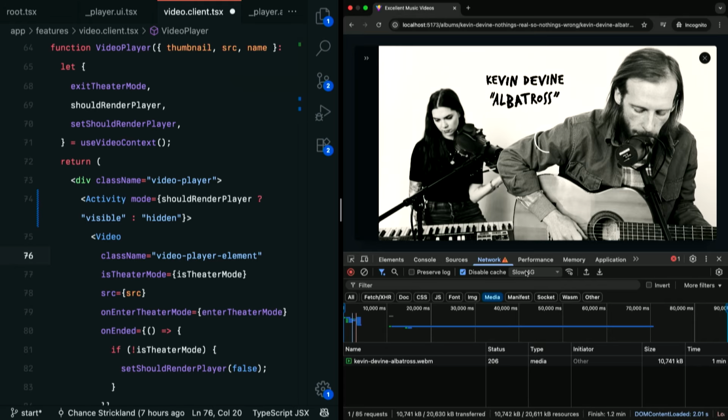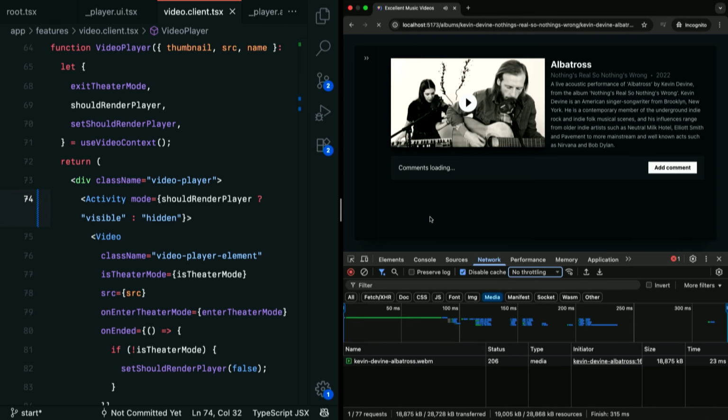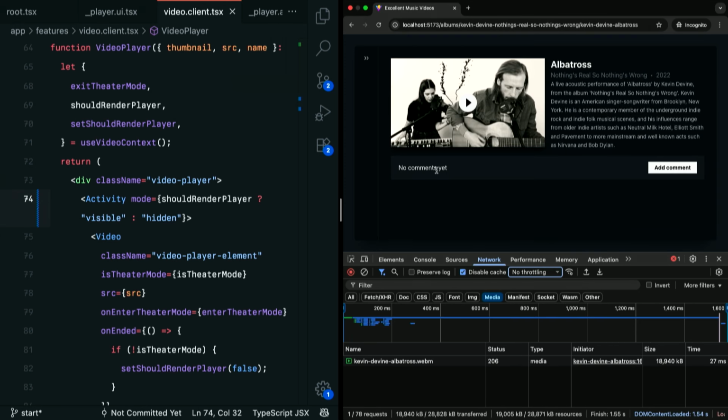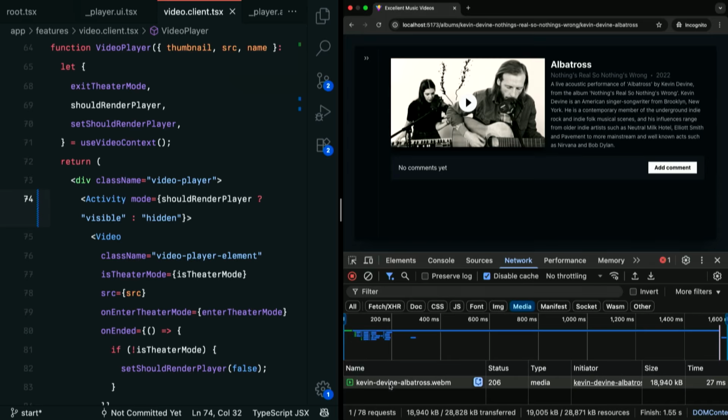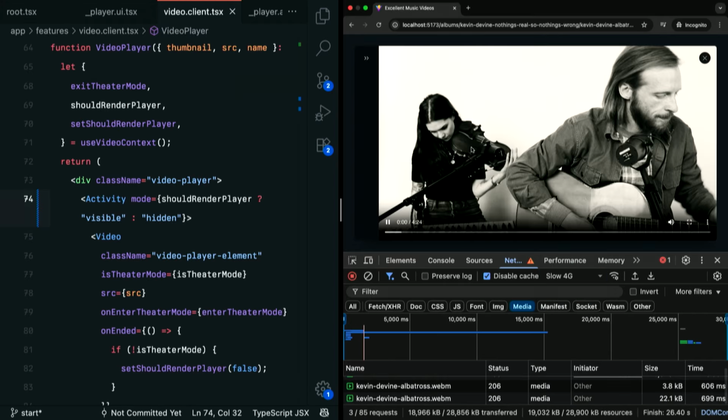So let's go ahead and stop throttling here. Let's save this. We'll get a reload. And again, we've got our thumbnail. But check this out. Before I even clicked anything, the video request has already been made. And so it's loading in the background. This is a really cool feature of Activity because it's just rendering things under the hood and sticking them right in the DOM. The video has a preload prop on it, and we can start loading that video in the background so that when we slow down our network here and click on it, we get a much faster response. And we didn't see that loading screen, which I think is pretty cool.